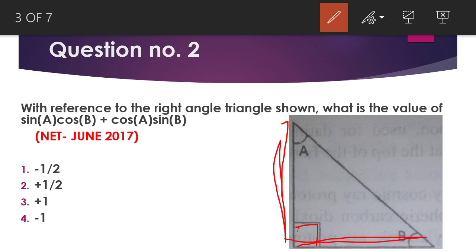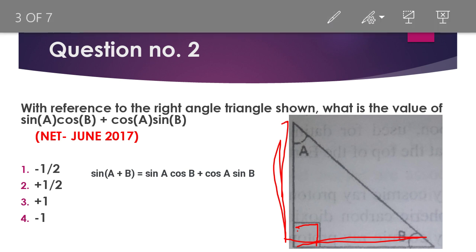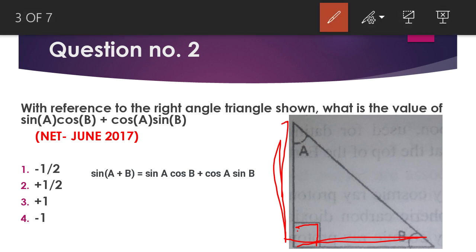If the lengths were equal, they would be 45 degrees each, but we don't know that, so we simply use the formula sin(A plus B) equals sin A cos B plus cos A sin B. You can ask what the value of A plus B will be.